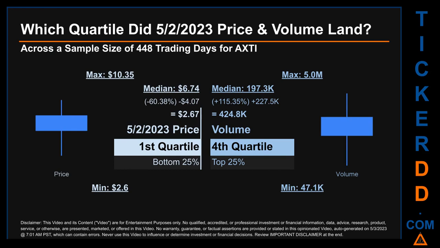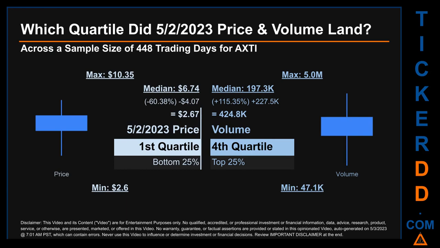Which quartile did the 2nd of May 2023 price and volume land? Across a sample size of 448 trading days, the maximum end-of-day price for AXTI was $10.35 while the minimum was $2.60. Within that price range, the 2nd of May 2023 price of $2.67 landed within the first quartile, meaning it was within the bottom 25% of all sampled end-of-day prices.